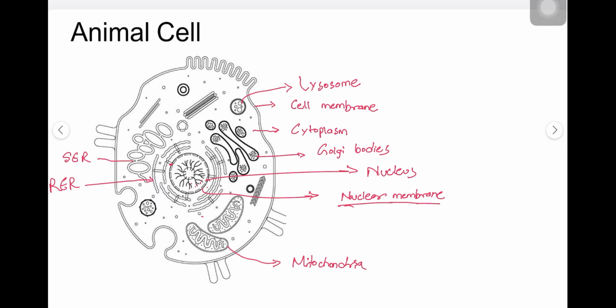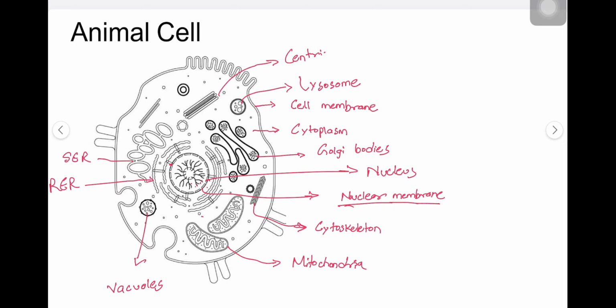They are enzyme-filled sacs which perform digestion inside the cell. These are vacuoles inside the cell. These are cytoskeleton. In the cytoskeleton, it can be microtubules, microfilaments, anything. So just label this as cytoskeleton scattered in the cytoplasm. They maintain the shape and integrity of a cell, and also connect organelles and keep the organelles in their own places. So it's like rods inside the cell that connect and keep the integrity of the cell together.